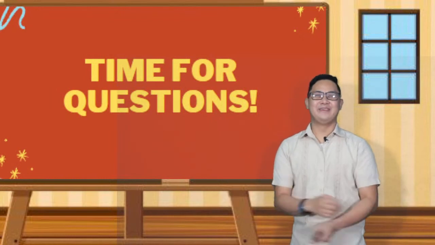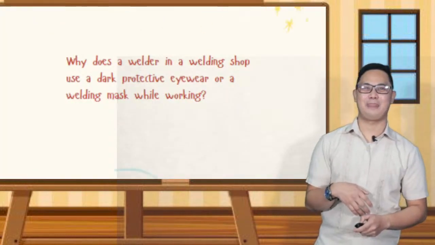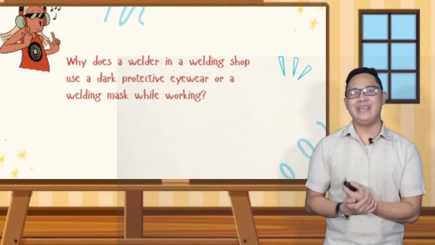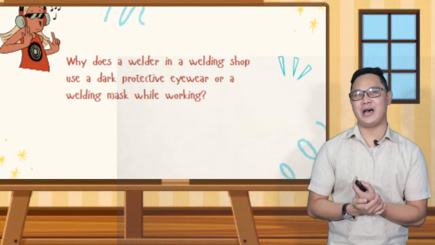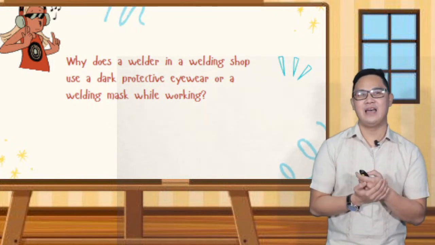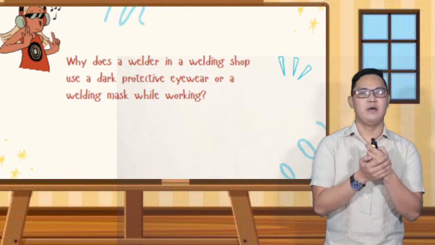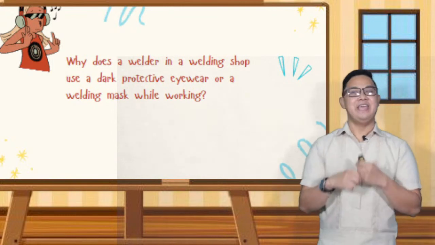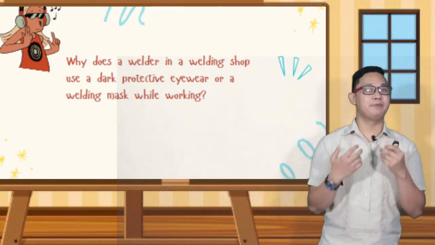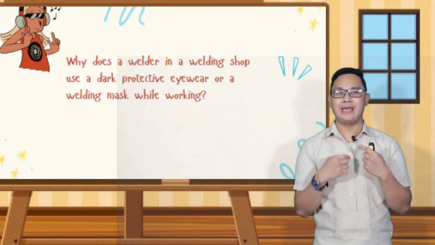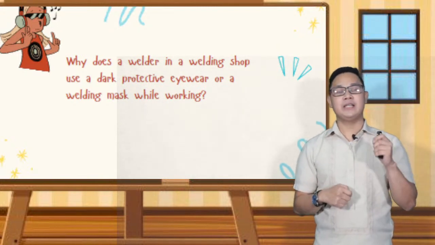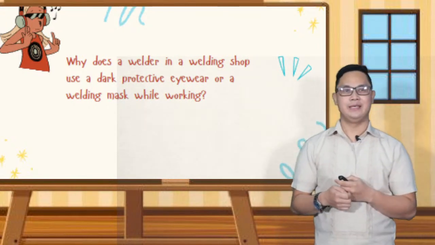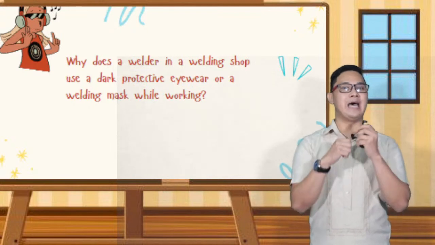And it's time for questions. All right. Why does a welder in a welding shop use dark protective eyewear or a welding mask while working? It's because a welder uses dark protective eyewear or a welding mask to protect his eyes from too much light, because too much light can cause blindness. That's the reason why welders use that protective eyewear.